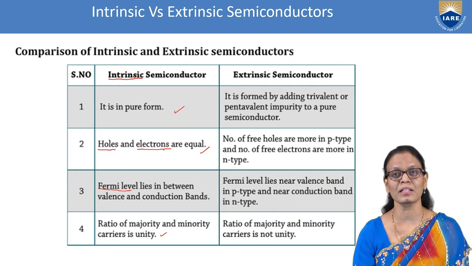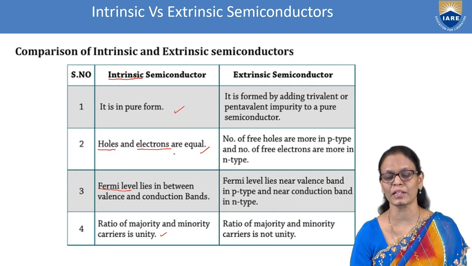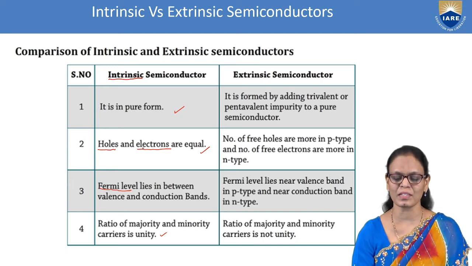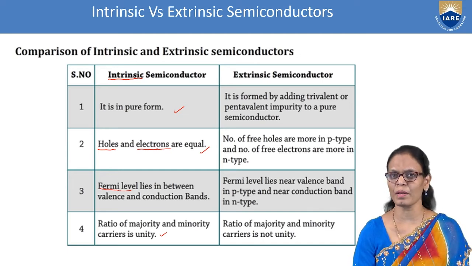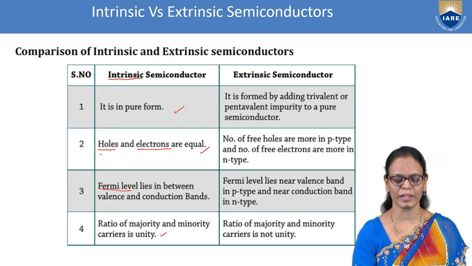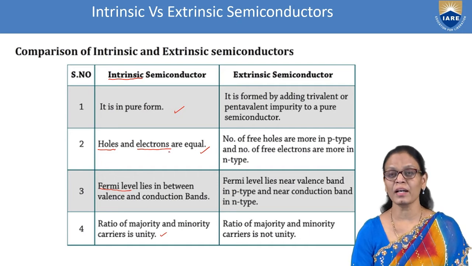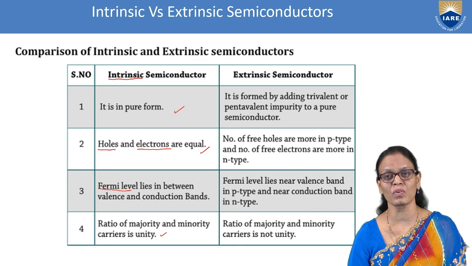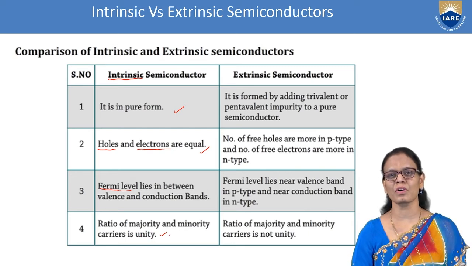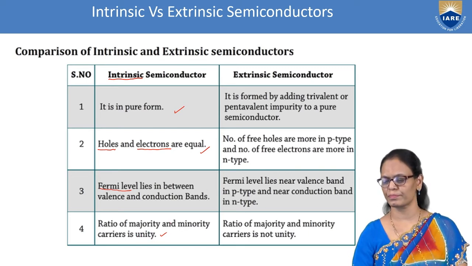So here there is nothing like majority or minority. But in case you consider one of them as majority carriers and the other as minority, the ratio is always unity because they are equal. So the ratio of the number of holes to the number of electrons is always 1.